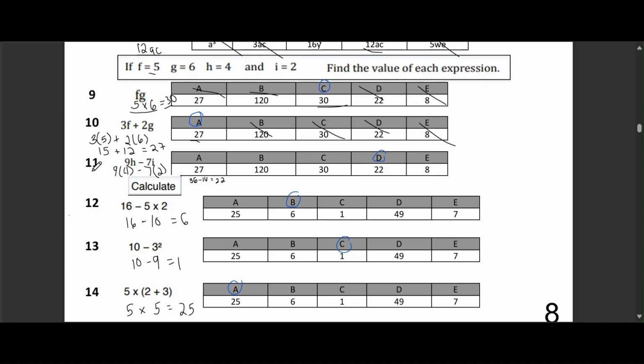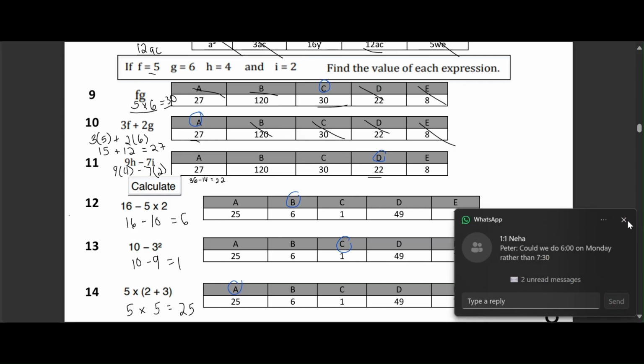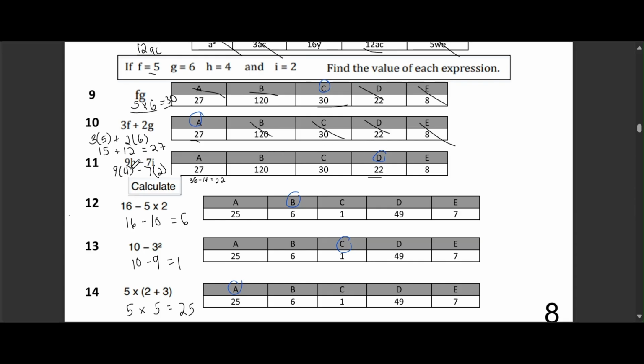Question 11. If h equals 4 and i equals 2, what is 9h minus 7i? The options are option A 27, option B 120, option C 30, option D 22, option E 8. The correct answer is option D, 22. Explanation. 9h means 9 times h, which is 9 times 4, equaling 36. 7i means 7 times i, which is 7 times 2, equaling 14. Now we subtract. 36 minus 14 equals 22. The other options give incorrect answers or unrelated values.